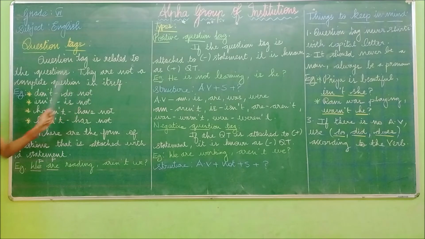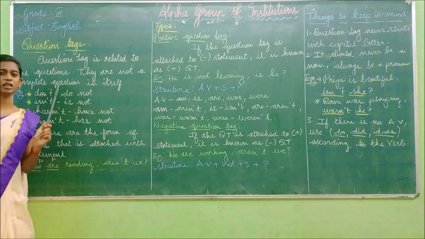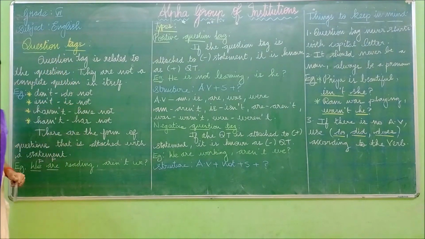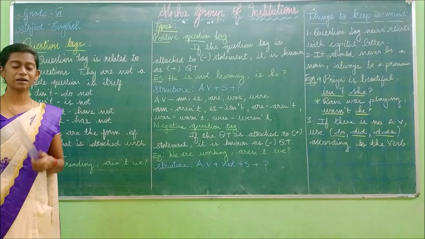So they are not the complete questions. So question tag is nothing but it is the question only, but it is not in a complete form. These are the form of questions that is attached to the statements. Okay, so this don't, isn't, haven't, hasn't are the form of questions that comes in the statement.